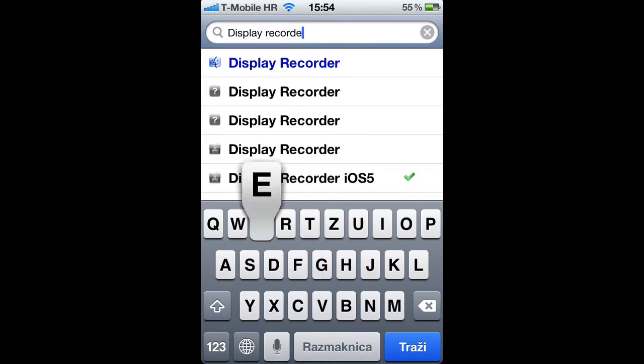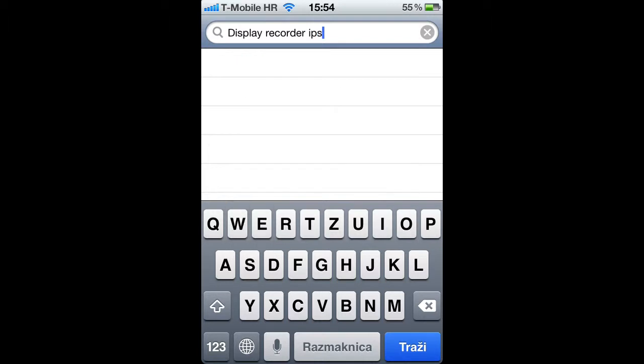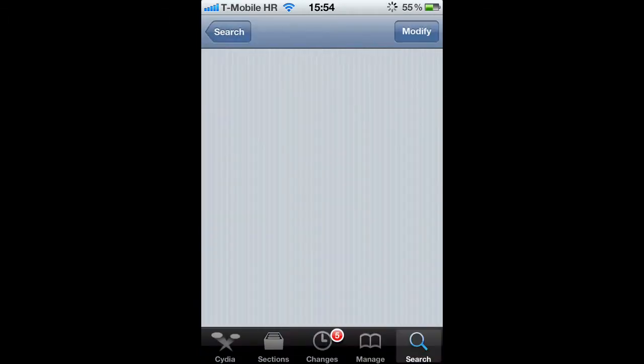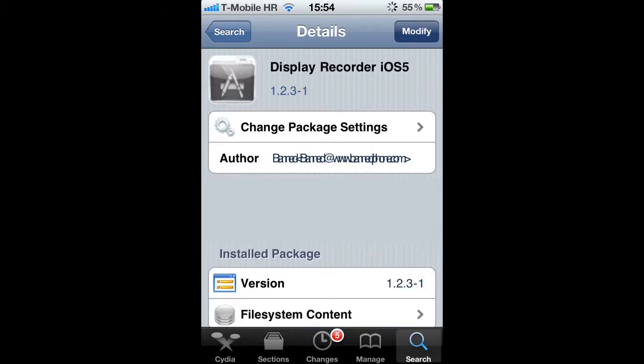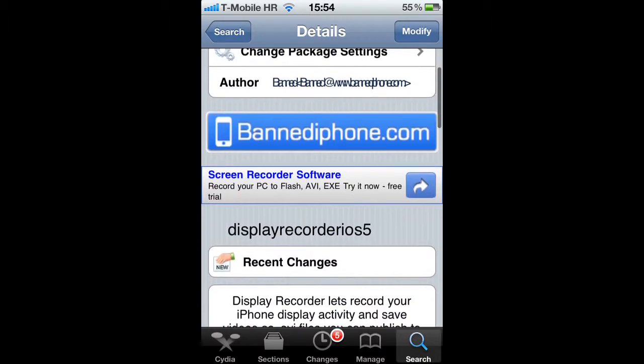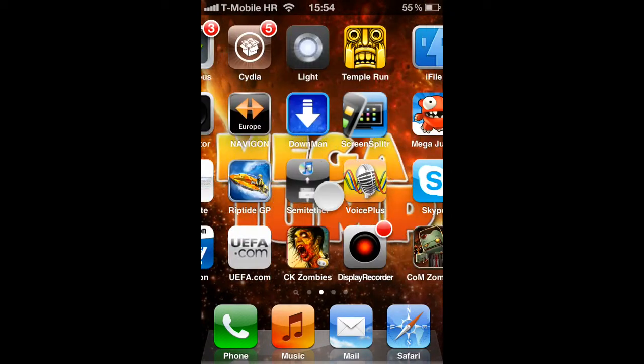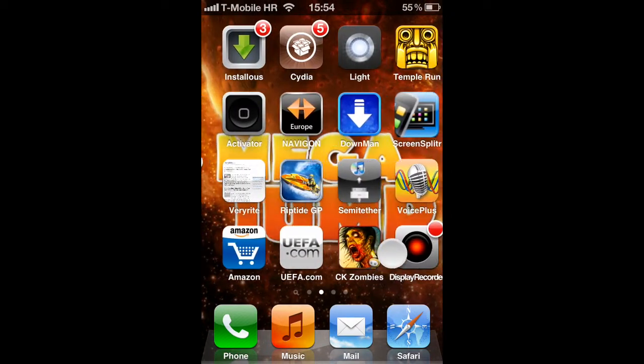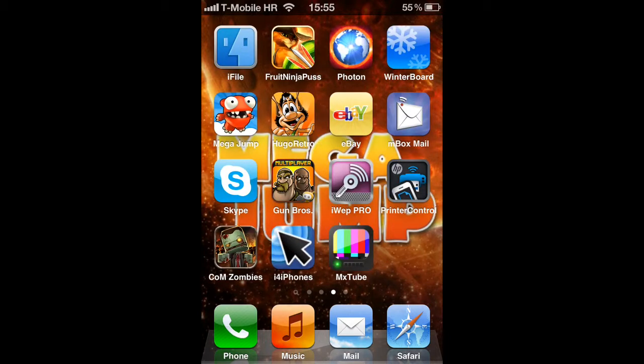Display Recorder for iOS 5, that one, and yeah, so just install it. So once it is installed, all you want to do, you will see it right there.